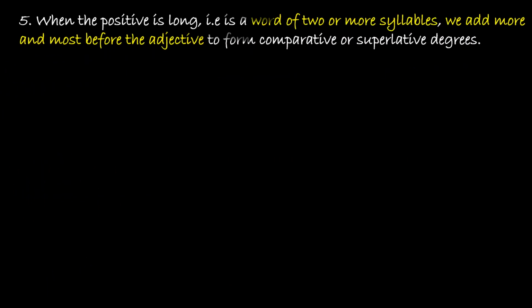Now the fifth rule, when the positive is long, that is a word of 2 or more syllables, meaning when a word has more than 2 vowel sounds, we add more for comparative degree and most for superlative degree.